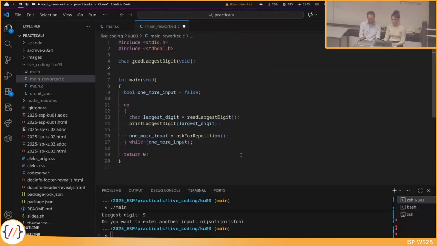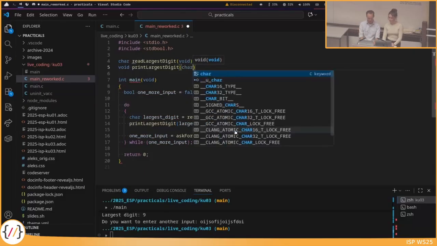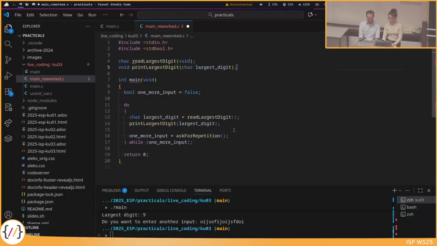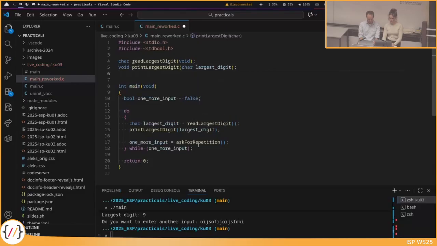So print largest digit: we don't store the return value of the function somewhere, so it should be void, there is no return value. This function now should take a character, which it should print. So character largest digit. And then ask for repetition returns a Boolean value, and it again takes no parameters. So these are the function declarations.